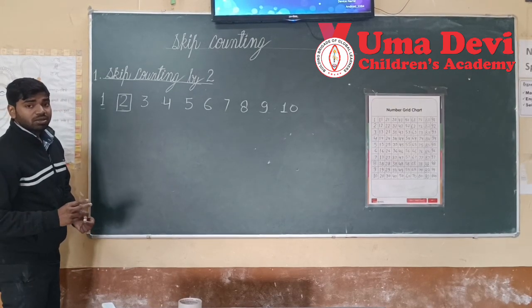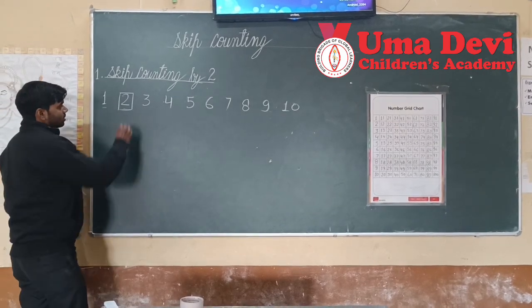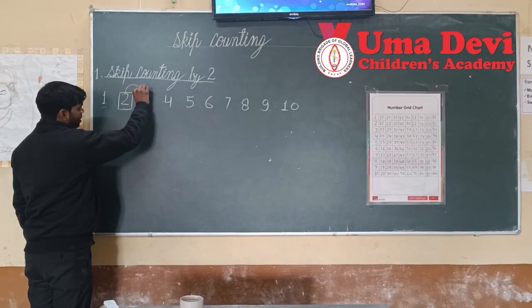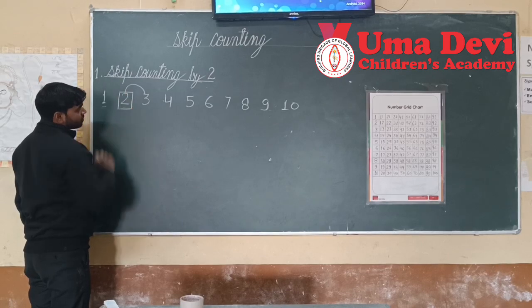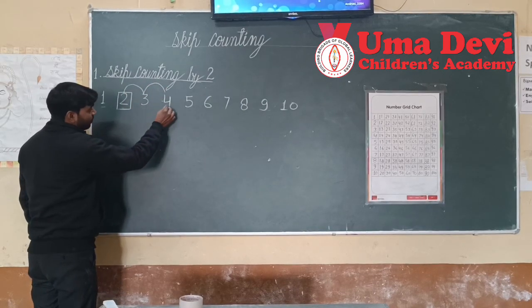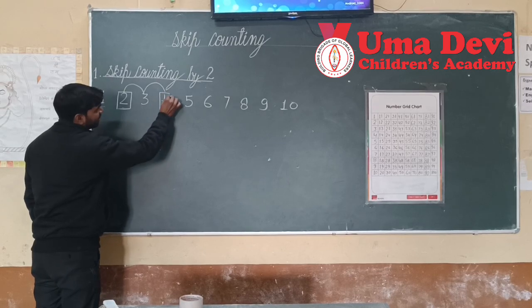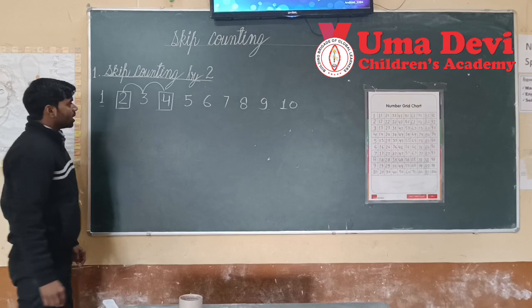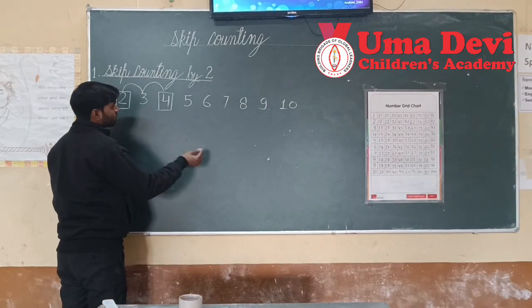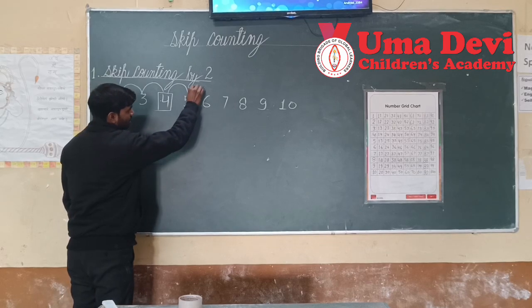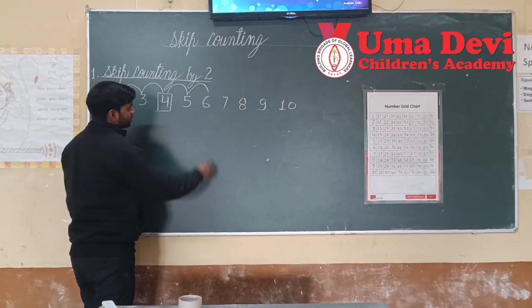We will skip numbers here 2 times. We will take 2 jumps. This is one jump, and this is the second jump. And we have landed on 4. Again we will take 2 jumps, 1 and 2.